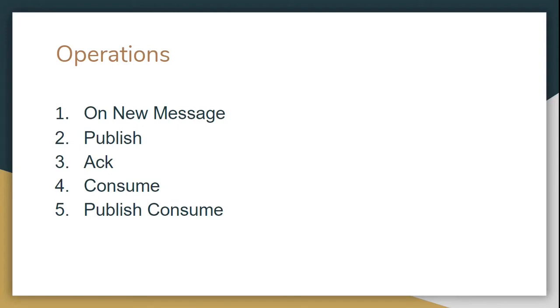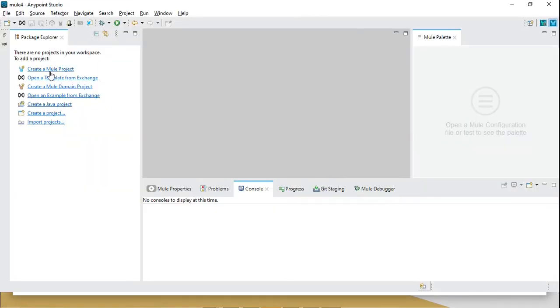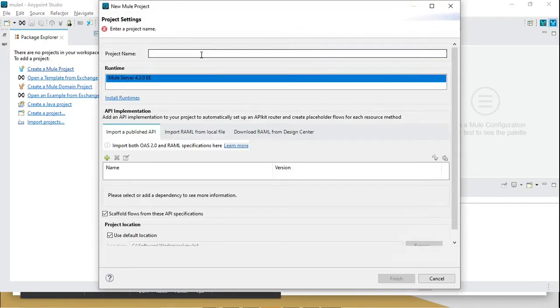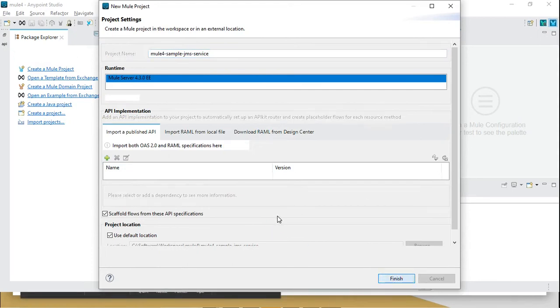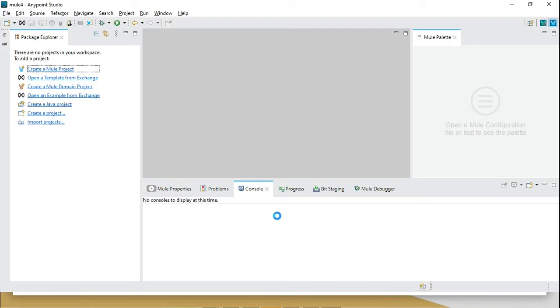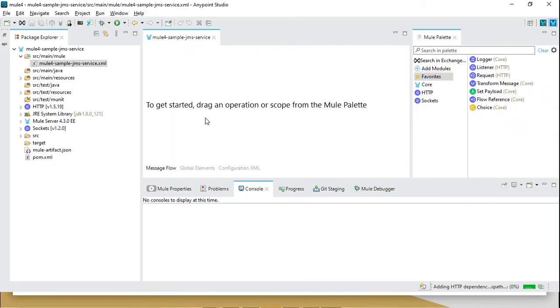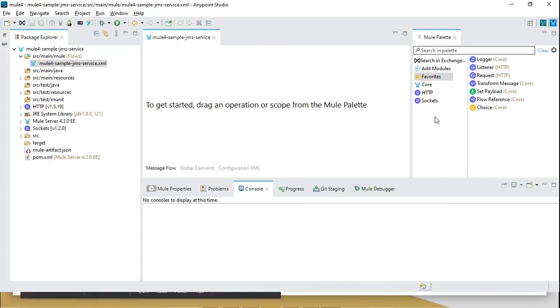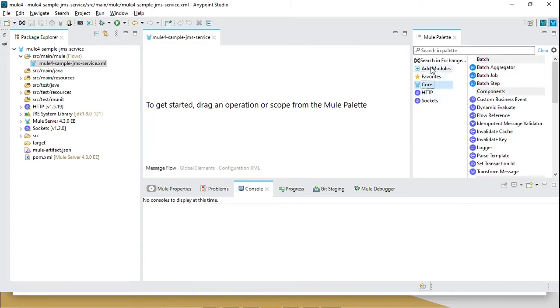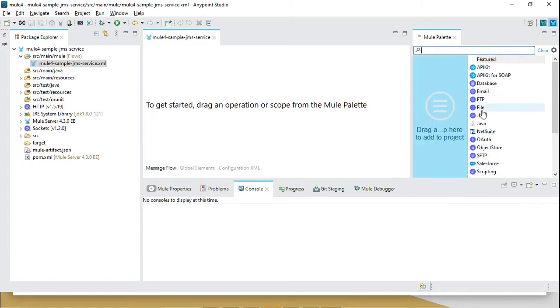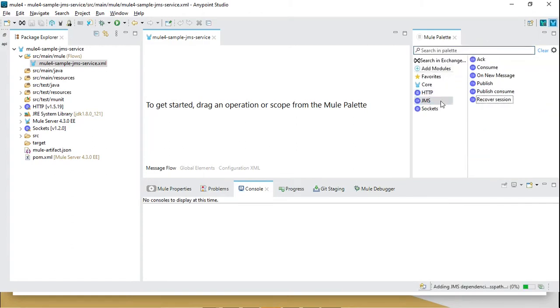So let's go ahead and create a new project. You can give some name, Mule4 sample JMS service. So a skeleton project is created now. I need the JMS, so I can add the module here. I can add module JMS. Now on JMS we first use On New Message, which will act as a source.